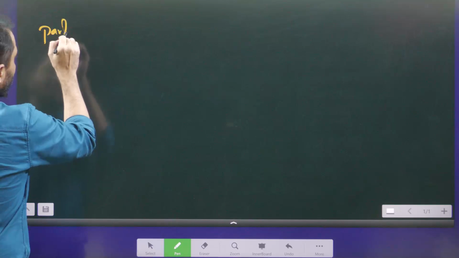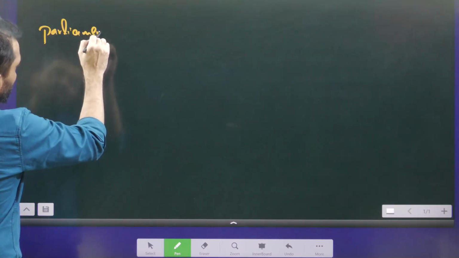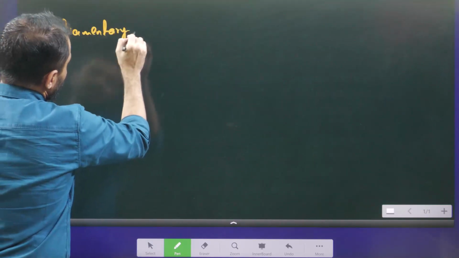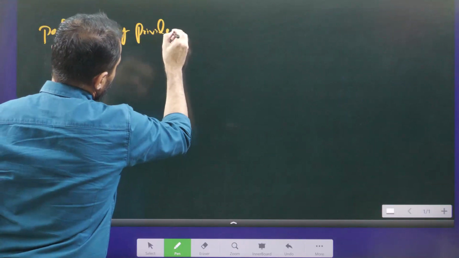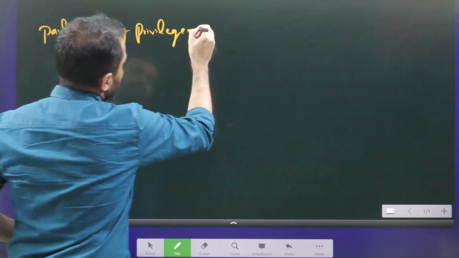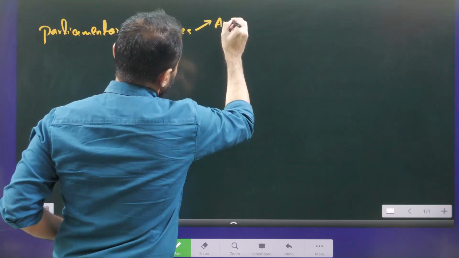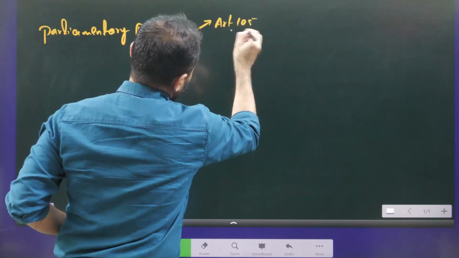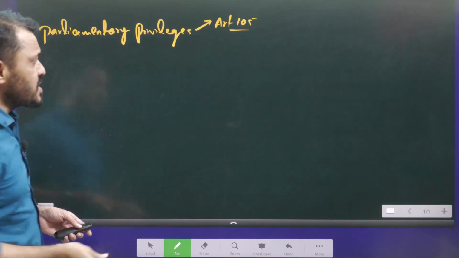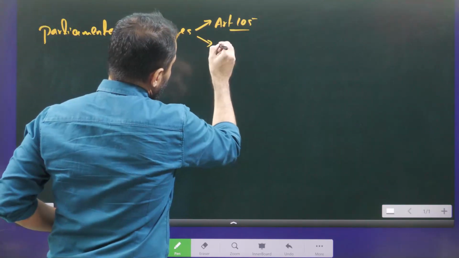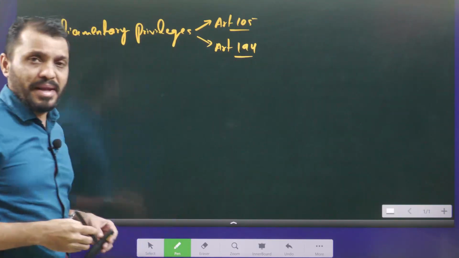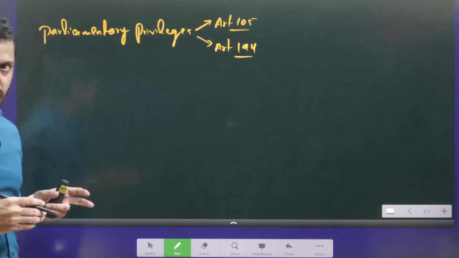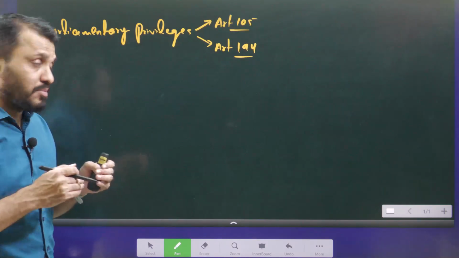Parliamentary privileges are mentioned in Article 105. Article 105 is related to MPs. For MLAs, it is Article 194. Regarding MLAs also we call it parliamentary privilege. There is no word like assembly privilege.